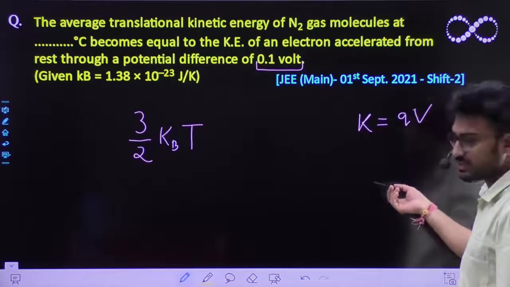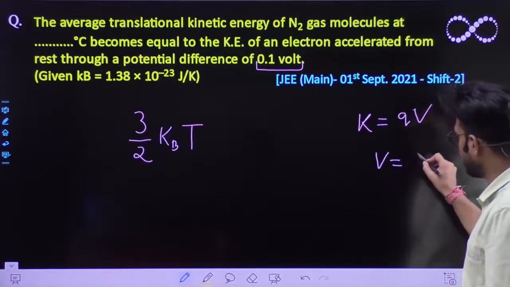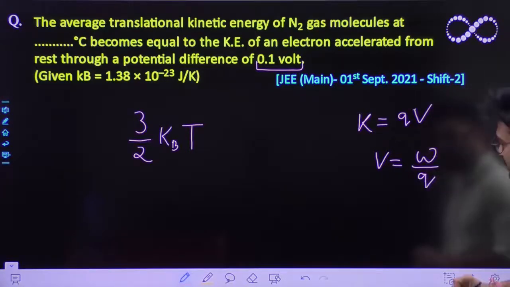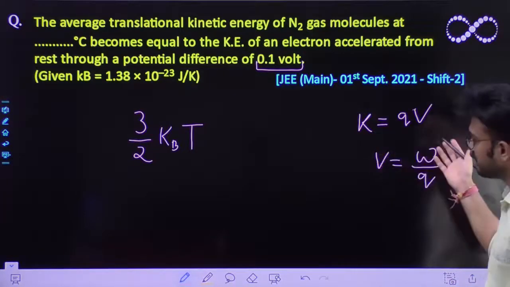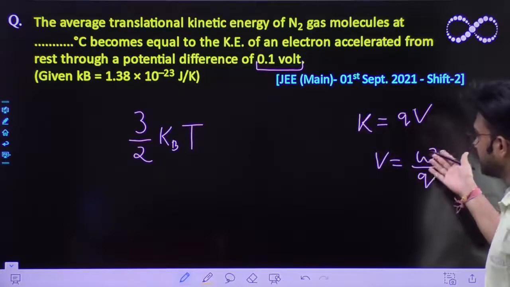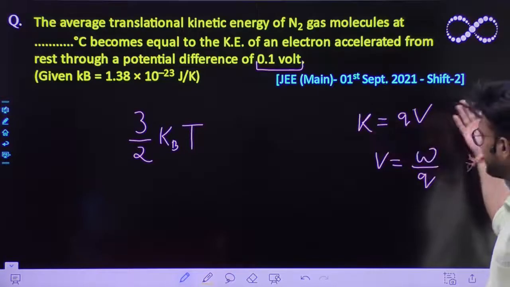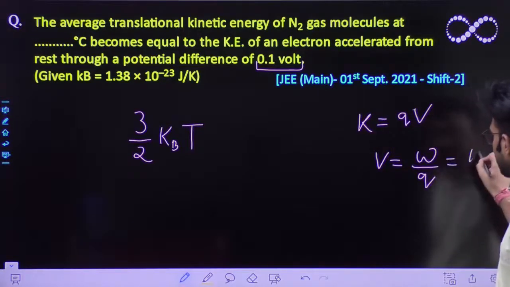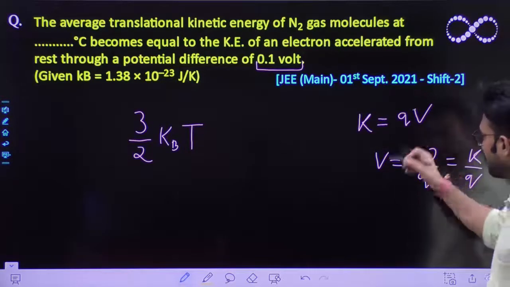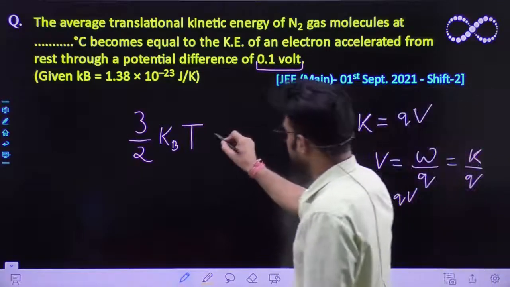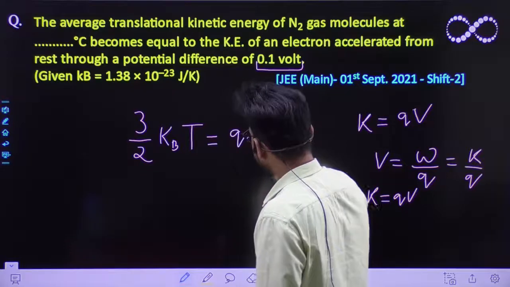Because the potential difference is nothing but work done per unit charge, and work would be done in order to increase its kinetic energy. So this work done has to be there in the form of its increase in kinetic energy. So this is nothing but the change in K, which equals Q into V. You can easily write it as kinetic energy is Q into V. So this must be equal to Q into V.